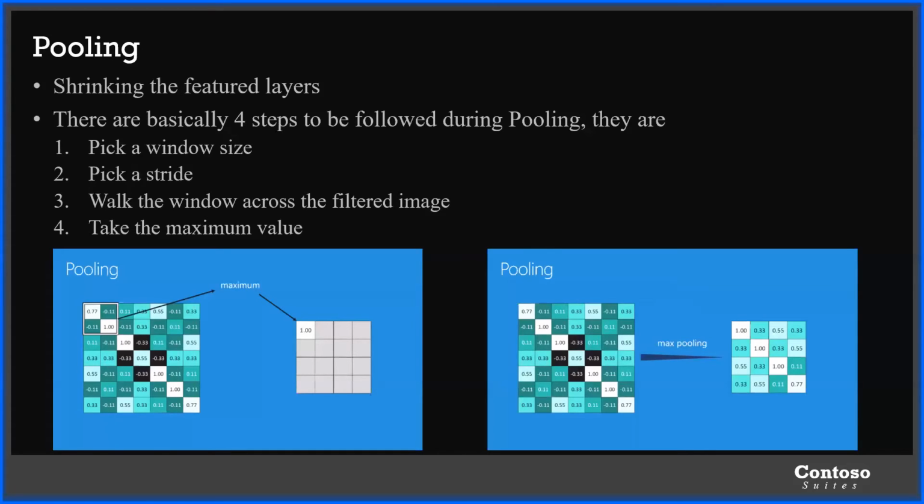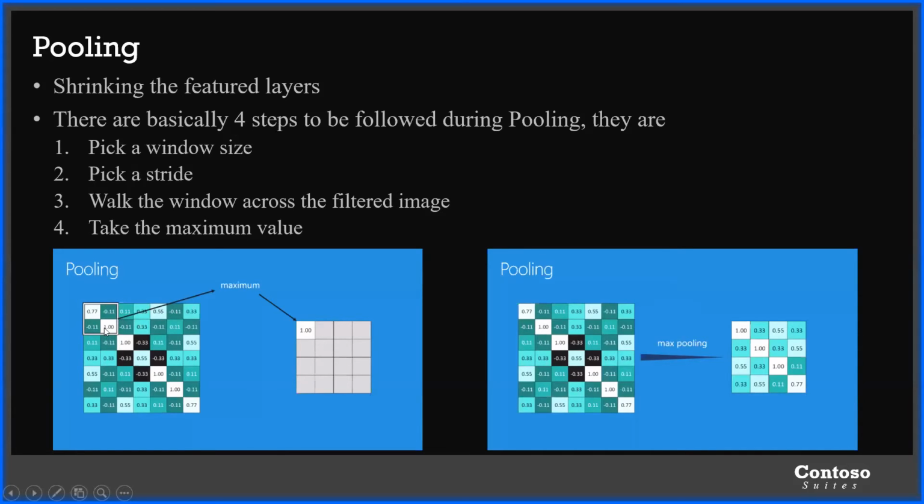What is the third step? Walk the window across the filtered image. As I told earlier, the window must be moved across the entire featured image, and we take the maximum value. In the left image, we can see that the maximum value is 1. The stride here is 1, and the window size is 2, that is, a 2 by 2 matrix.